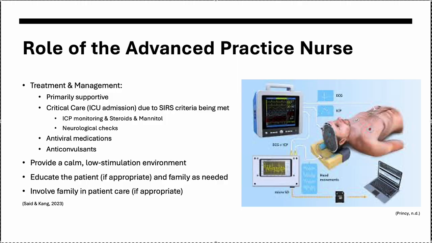Mannitol and steroids like dexamethasone may also be useful in decreasing ICP due to mannitol's ability to draw fluids from the brain into the bloodstream and steroids' anti-inflammatory properties. However, risks and benefits should be weighed when using steroids in this patient due to his already pre-existing immunosuppression. Neurochecks should be performed per policy to monitor changes in the level of consciousness.